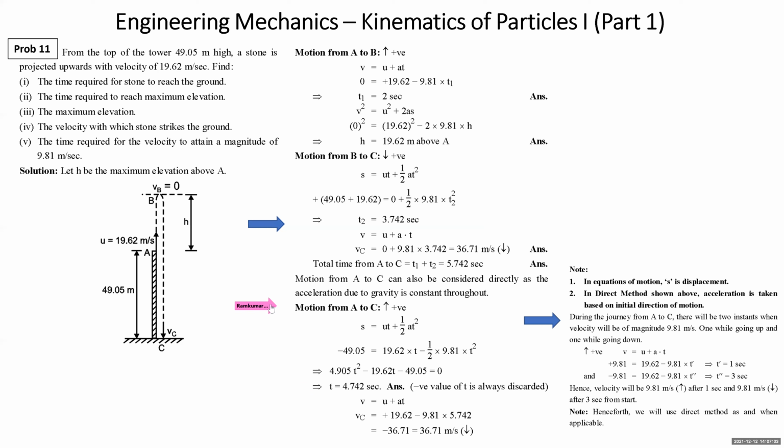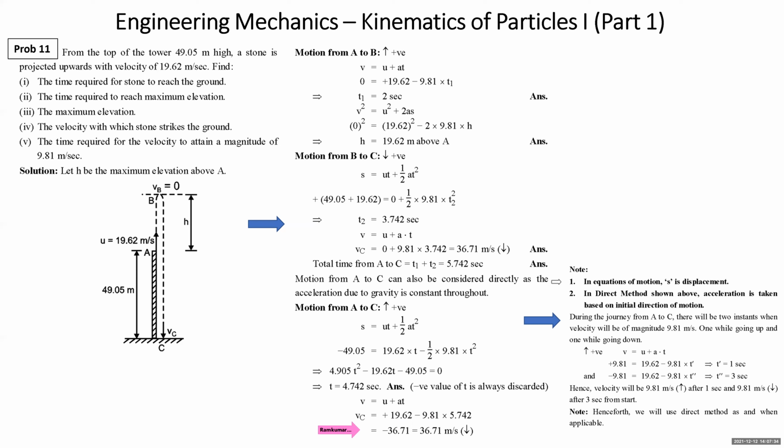Or even to find the velocity at C, you can again apply V is equal to U plus AT. V is VC, U is 19.62, the initial velocity at A, minus is acceleration due to gravity. Since we are taking upward positive, it is minus g into time. You get minus 36.71. Minus is indicative that velocity at point C, after this much time of 5.742 seconds, is not upward, it is downward. What is that? 36.7 meter per second.